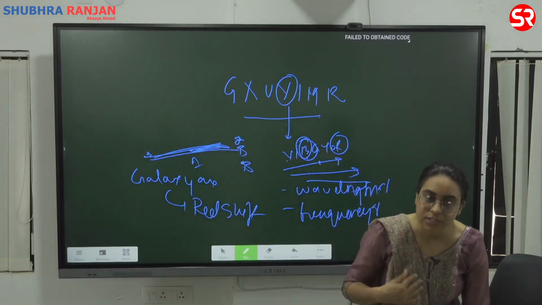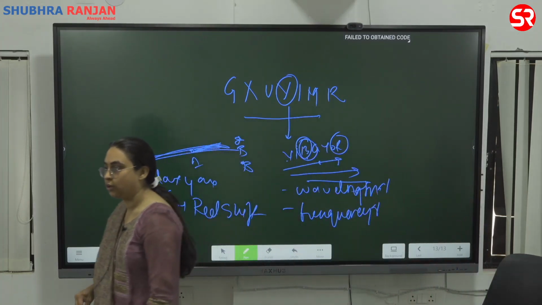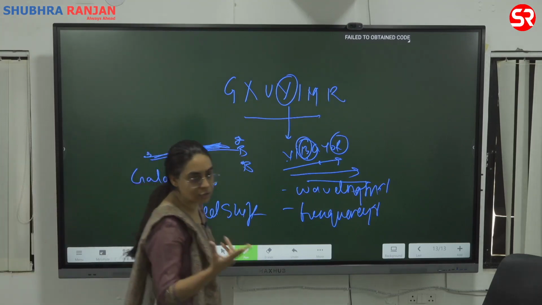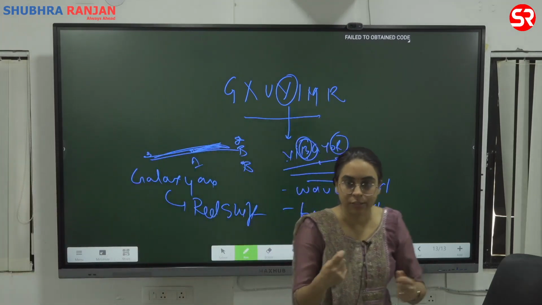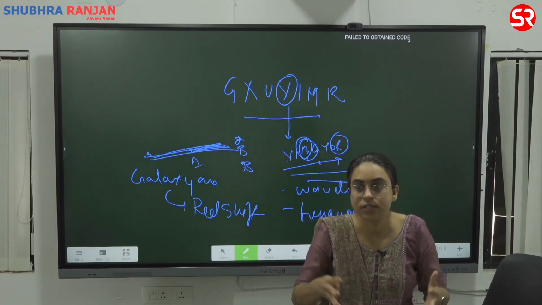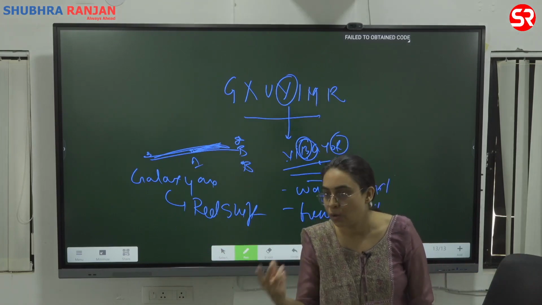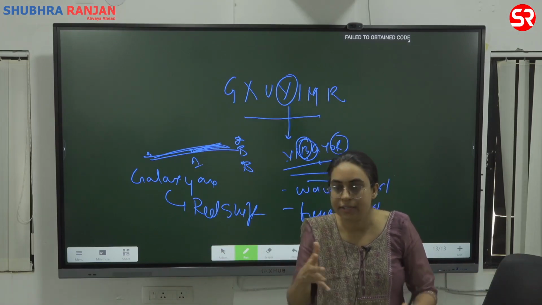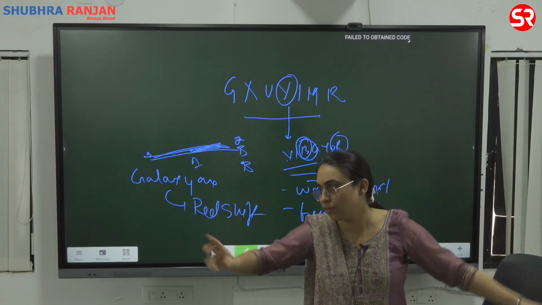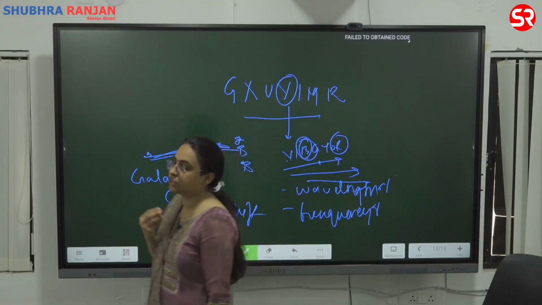Who observed this redshift? There was this person called Hubble. The scientist Hubble saw this redshift, and then he also did some mathematical calculation, and he told us about the rate at which the galaxies are moving apart. We call this the Hubble constant. What is the Hubble constant? It tells the rate at which the galaxies are moving apart. So this is about your universe.